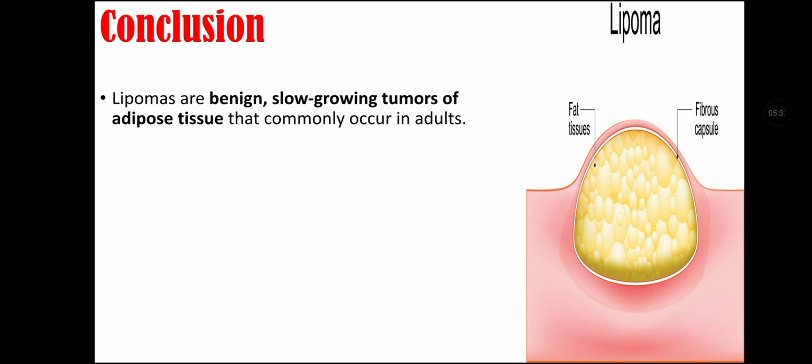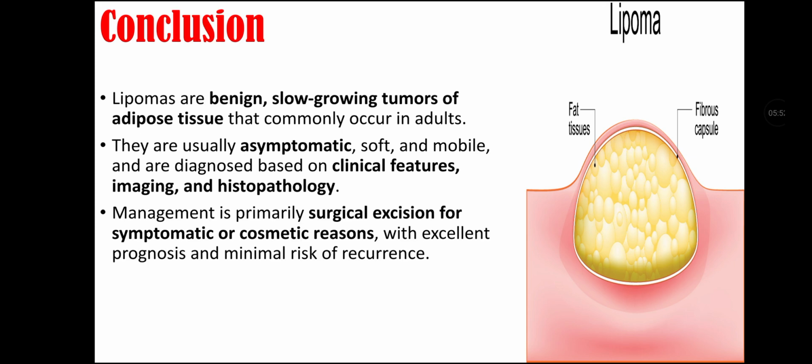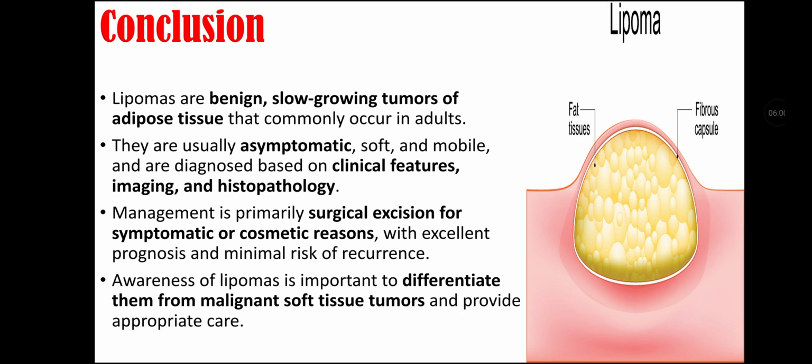Conclusion of this lecture video. Lipomas are benign, slow-growing tumors of adipose tissue that commonly occur in adults. They are usually asymptomatic, soft, and mobile, and are diagnosed based on clinical features, imaging, and histopathology. Management is primarily surgical excision for symptomatic or cosmetic reasons, with excellent prognosis and minimal risk of recurrence. Awareness of lipomas is important to differentiate them from malignant soft tissue tumors and provide appropriate care.